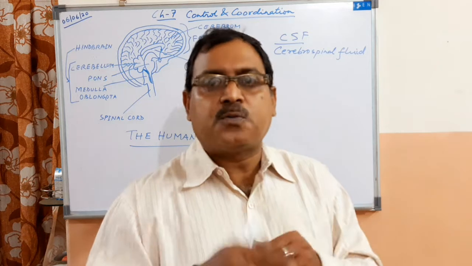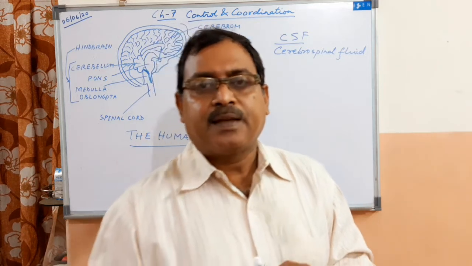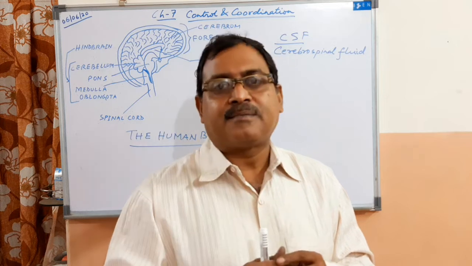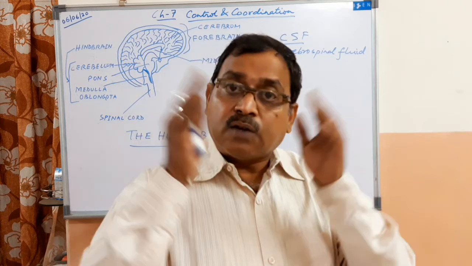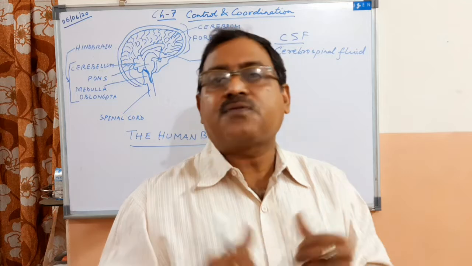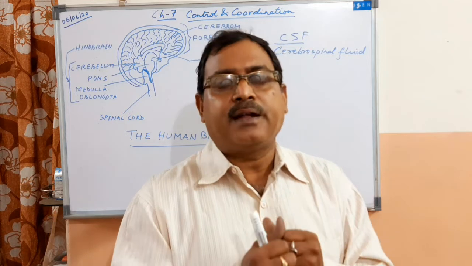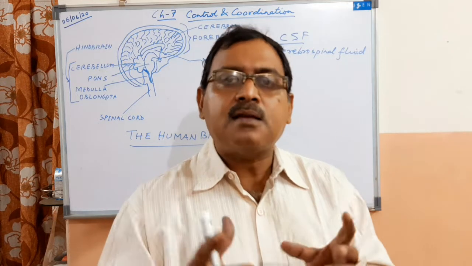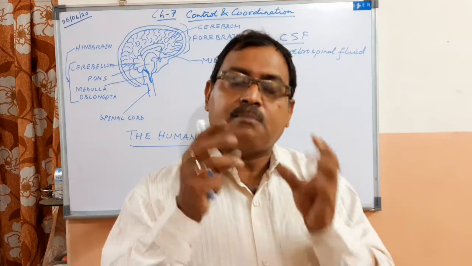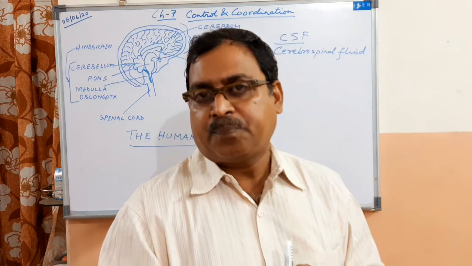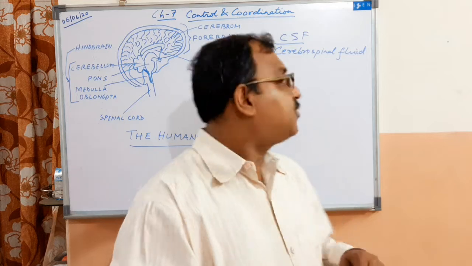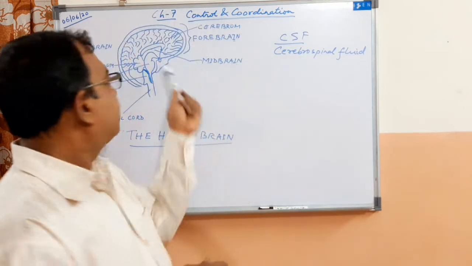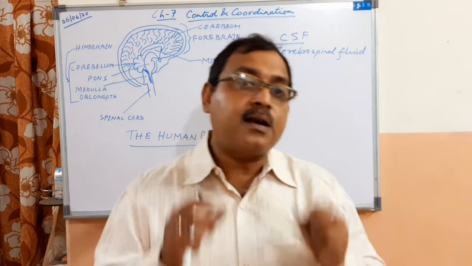These folds, which are called sulci and gyri, are present, and due to the folds, the total surface area increases in such a way that millions and millions of neurons can be accommodated there. Now this portion is called the cerebral cortex,